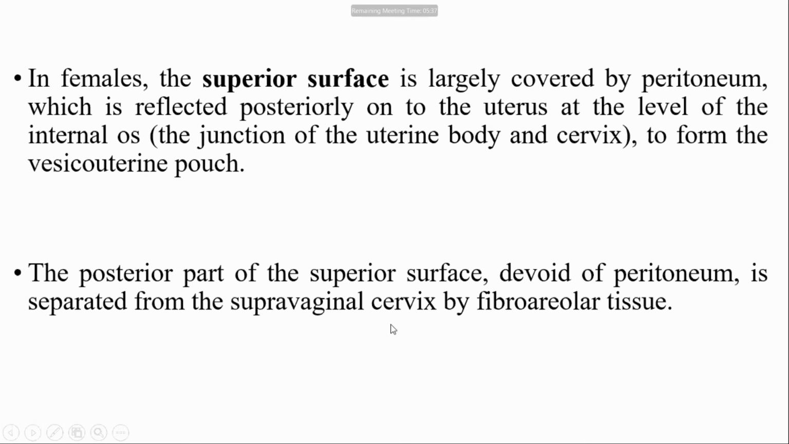It is separated from the supravaginal cervix and is associated with fibroareolar tissue: fibrous tissue, fatty tissue, adipose tissue. This part of the urinary bladder does not contain peritoneum.